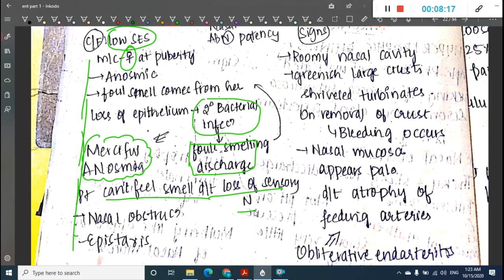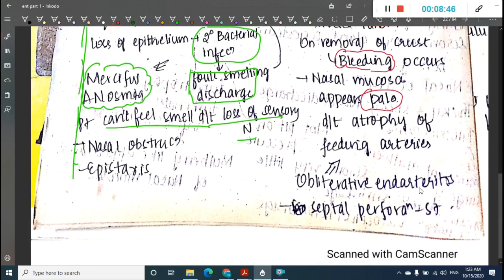Next, what are the signs? Signs are a roomy nasal cavity, and greenish large crusts are seen. On removal of the crusts, you will see bleeding occurring. The nasal mucosa appears pale due to atrophy of the feeding arteries, and this is called obliterative endarteritis.